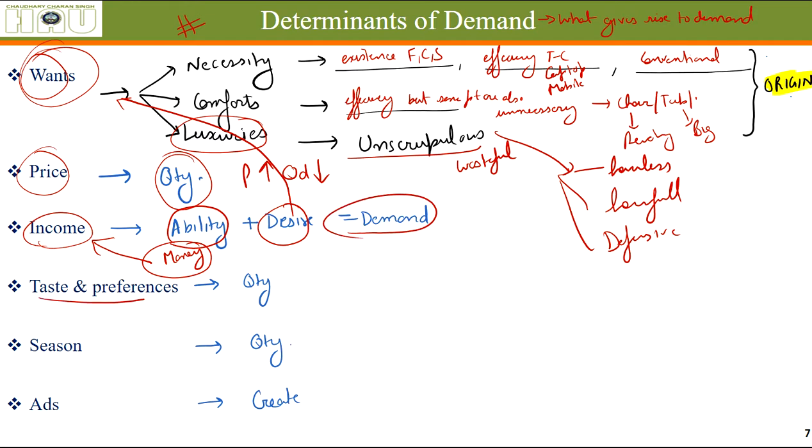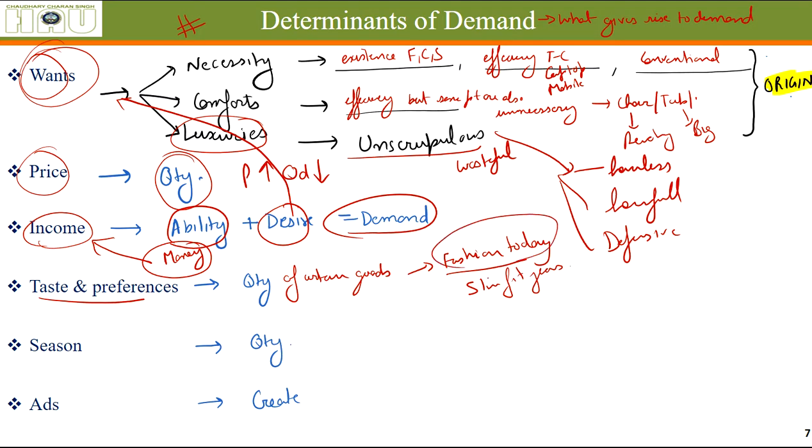Taste and preferences affect the quantity of certain goods. Let's say some things are in fashion today. That means slim fit jeans are in fashion today because they might be popularized due to different reasons, but these things are in fashion. People are preferring them.